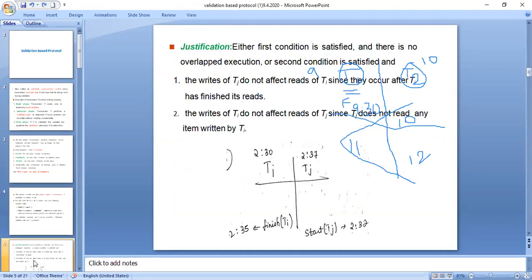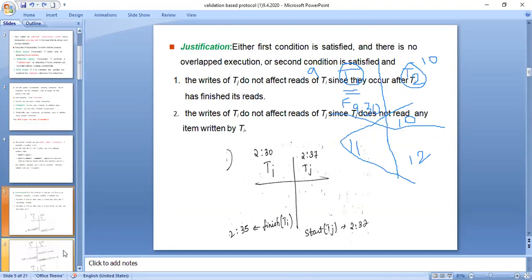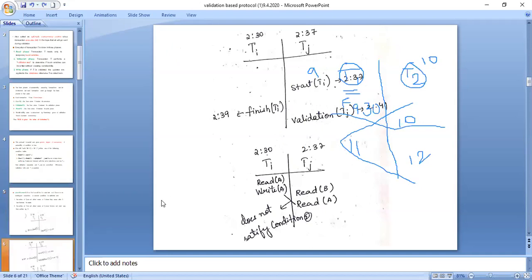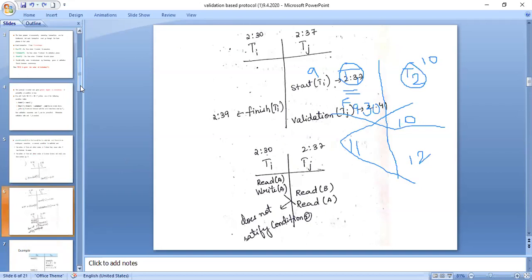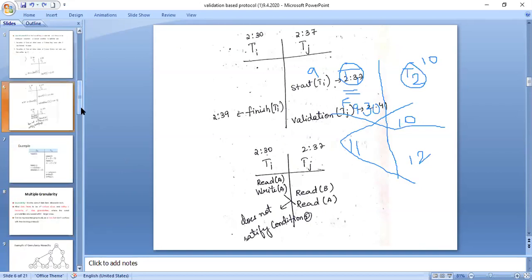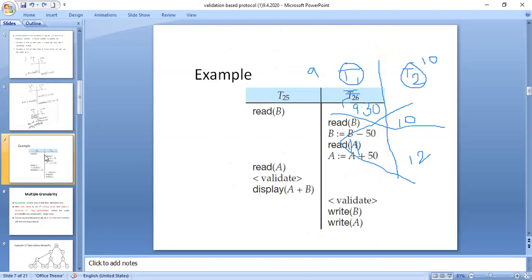Is this clear? Next, this is what is explained here: timestamp of Ti is less than timestamp of Tj. Same thing. Next, it is something like this. We have seen, so always timestamp of Ti must be less than timestamp of Tj when those two conditions are satisfied.